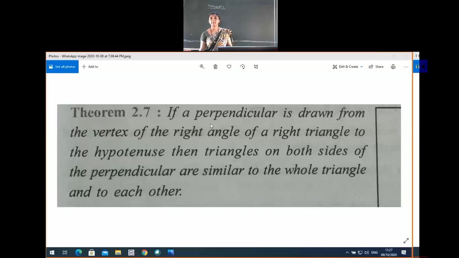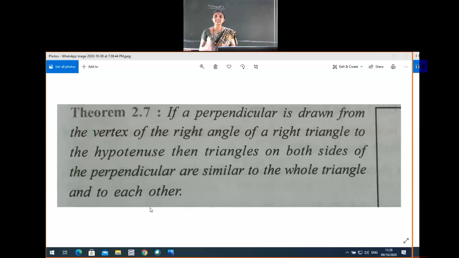If a perpendicular is drawn from the vertex of the right angle of a right triangle to the hypotenuse, then the triangles on both sides of the perpendicular are similar to the whole triangle and to each other. So this is nothing but Pythagoras theorem only.